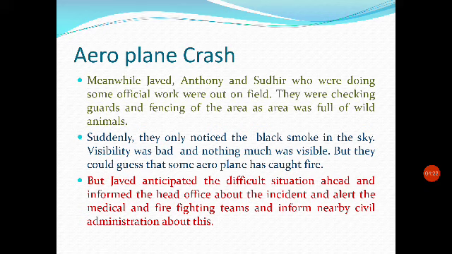Suddenly they noticed black smoke in the sky and visibility was bad and nothing much was visible. But they could guess that some aeroplane had caught fire. But Javed anticipated the situation, who was the senior most, and he informed the head office about the incident and alerted the medical and firefighting teams, and also informed the nearby civil administration about this situation.